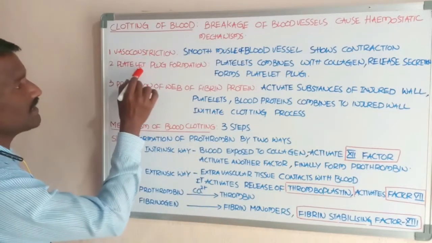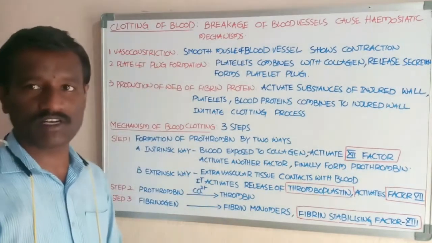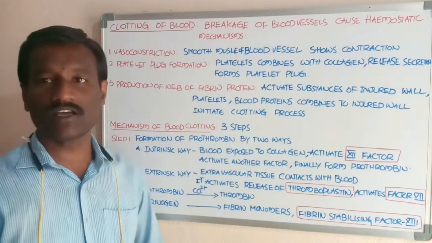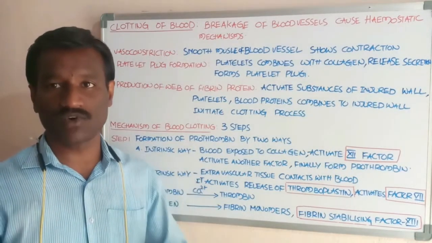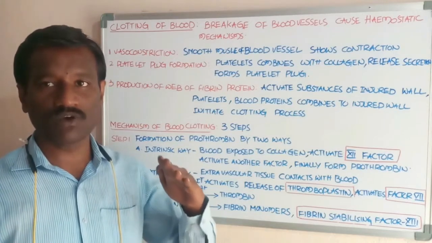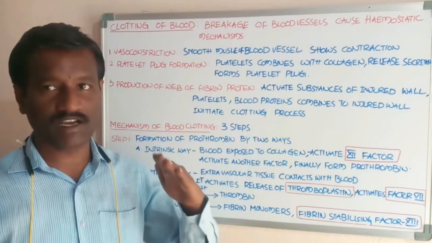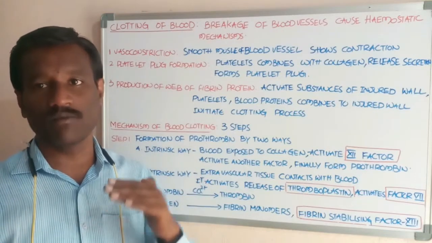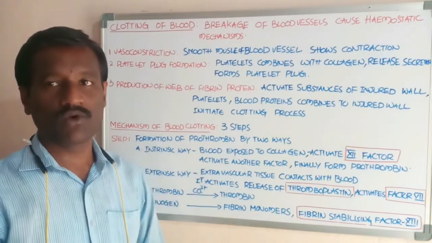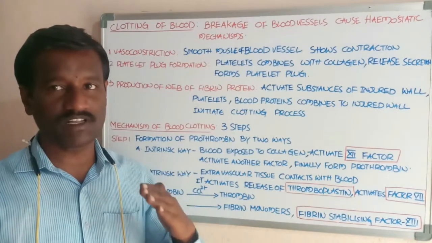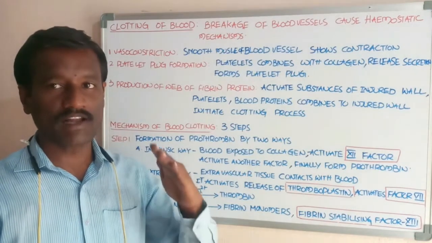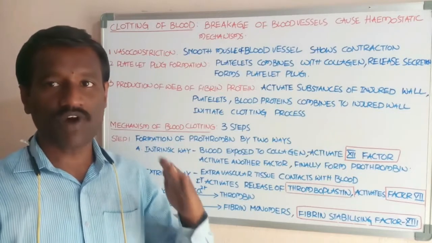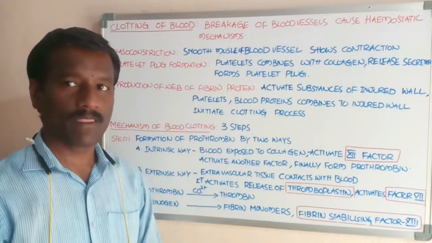Okay, next, the second one is platelet plug formation. What about the platelet plug formation? The platelets are combined with the collagen proteins. Much amount of the collagen proteins is present in the connective tissue. This is the most abundant protein in the body of animals. Collagen proteins are present in the connective tissue and also in the endothelium of the wall of the blood vessel.